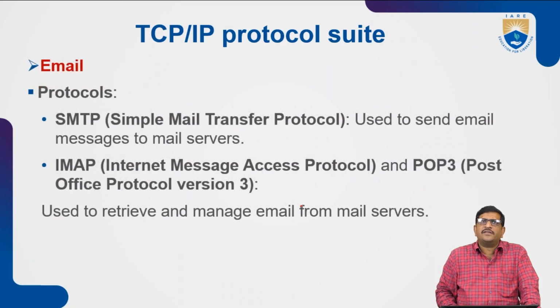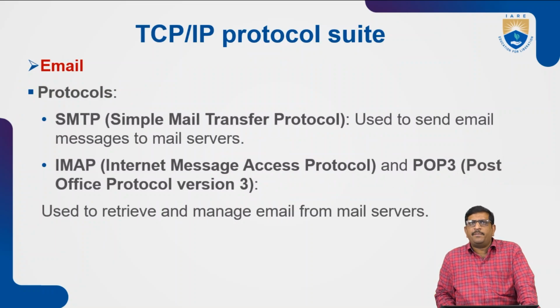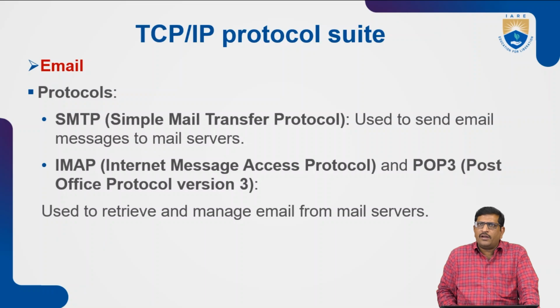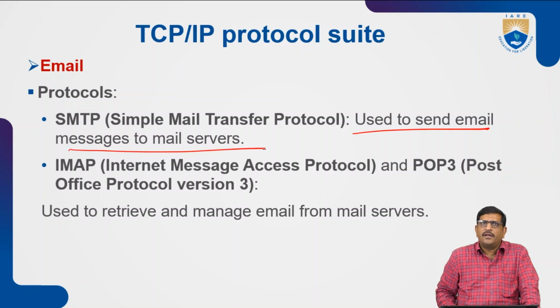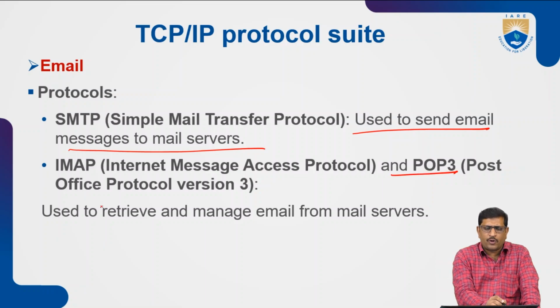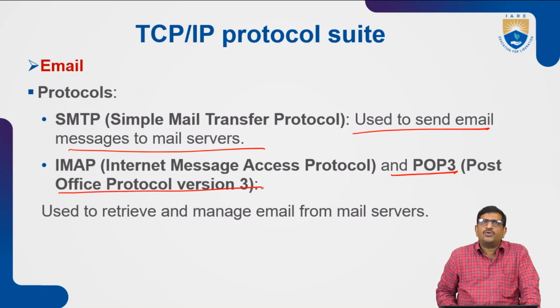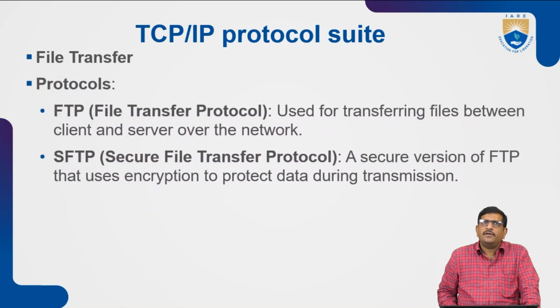Here are the functions. Email protocols: SMTP, IMAP and POP3. Simple mail transfer protocol is used for sending emails and receiving emails. IMAP is the Internet Message Access Protocol, and POP3 is the Post Office Protocol version 3. These are the email services we can use. File transfer protocols are FTP and SFTP, Secure File Transfer Protocol.